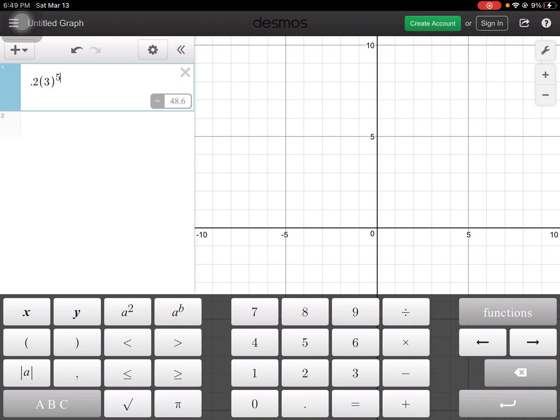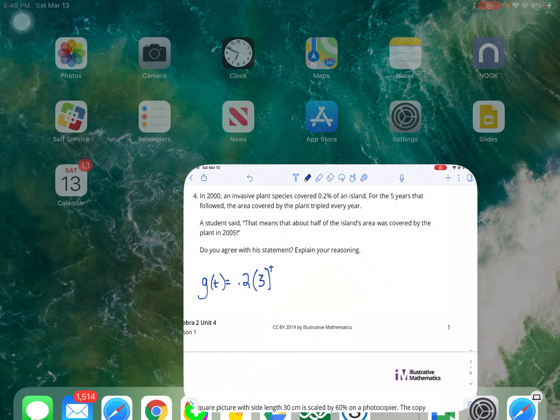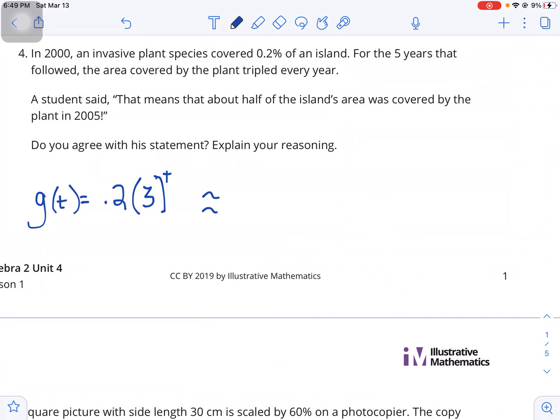So yeah, about 48.6% then in 5 years. So I would agree with that student there.